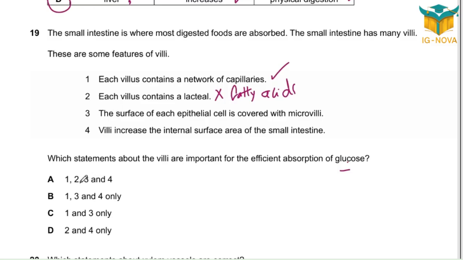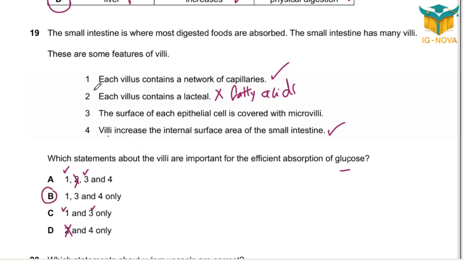Why? 2 is wrong. Okay, 2 is wrong and 1 is okay. 3 is also okay. So let me check 4. Villi increase the internal surface area of the small intestine. It also helps. Okay, so I need 1 without 2. Huh? I need 1 without 2. So I need 1, 3, and 4.